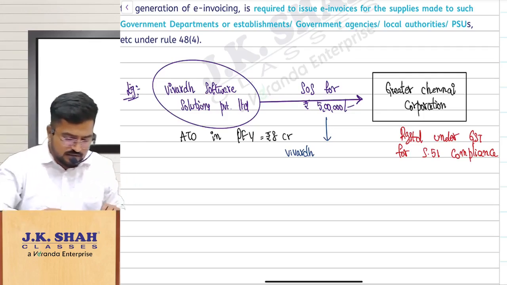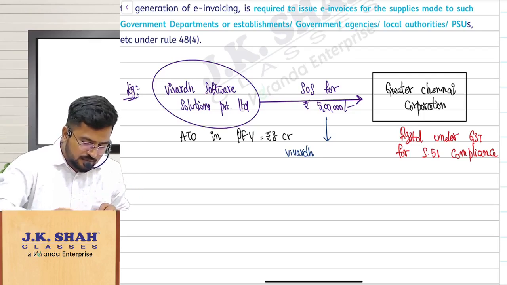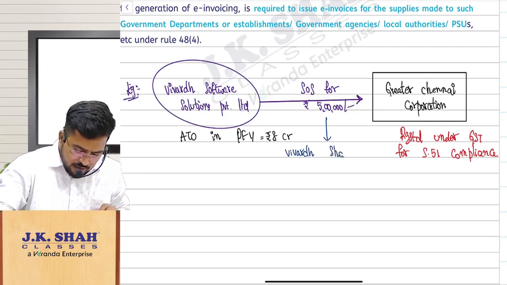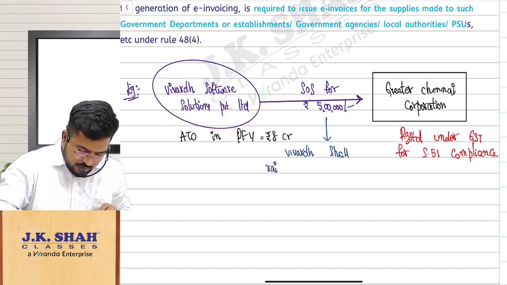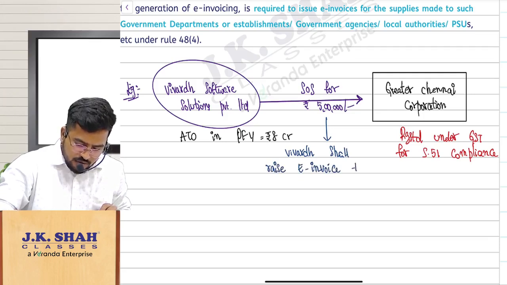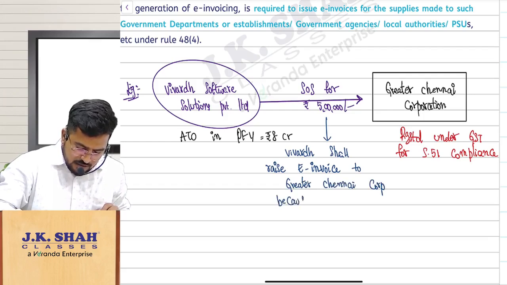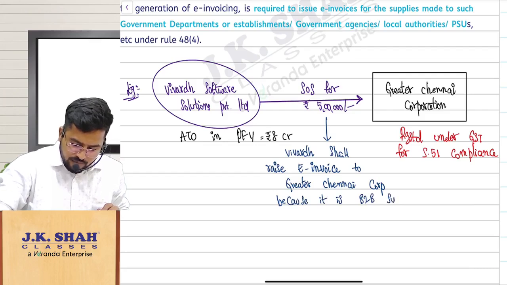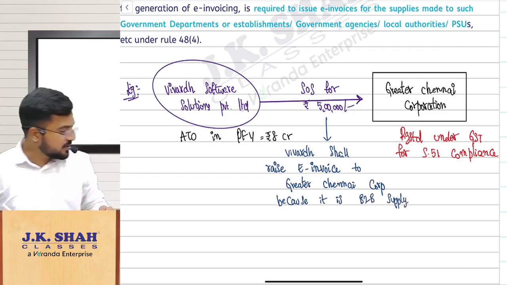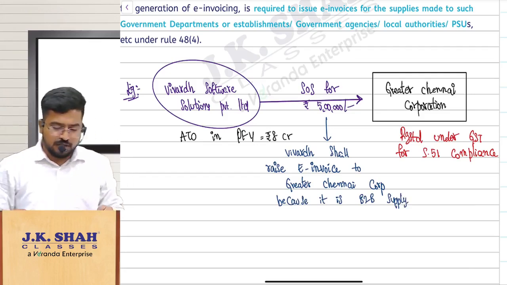So Vivard shall raise e-invoice to Greater Chennai Corporation because it is a B2B supply. This can be tested as a case study based question, please be careful. So the answer can be: because it is a B2B supply.